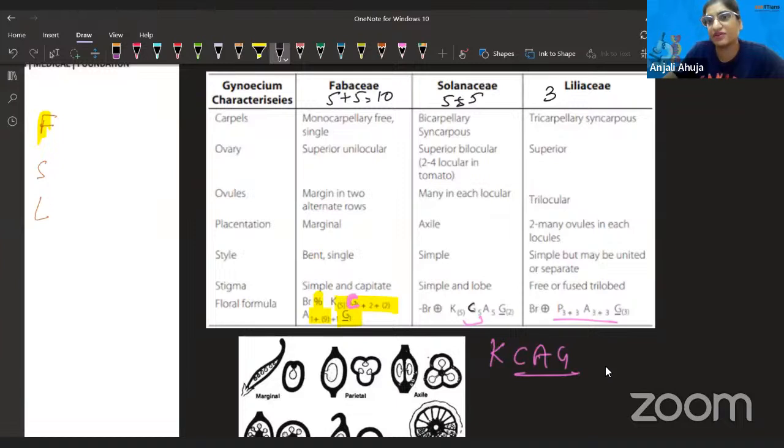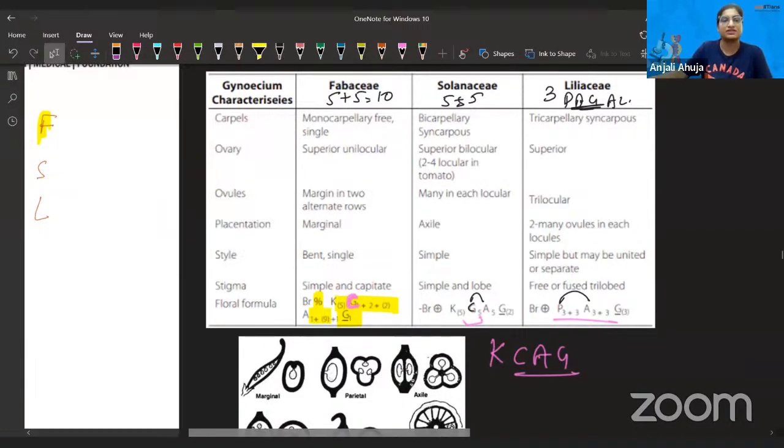And Liliaceae is something like teen pagal, 3 idiots. We were talking about it because we know it's PAG from the pagal. So teen, everything is 3. Now, again there is a problem in the floral formula. I told you that Solanaceae became the CA, while Liliaceae was third and it became the PA. So PA and CA, remember?